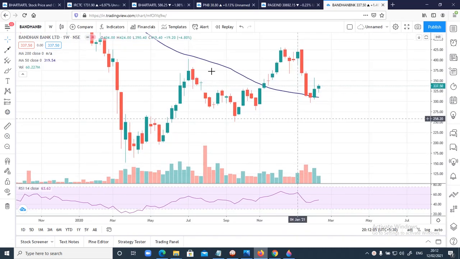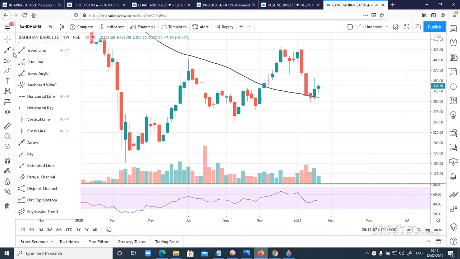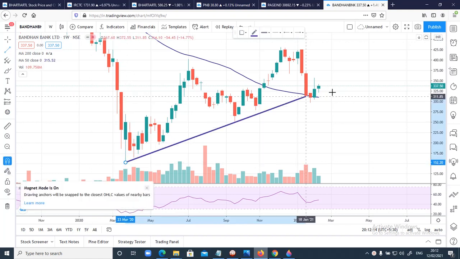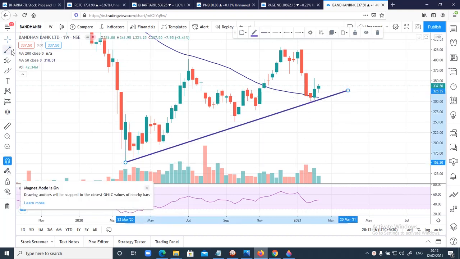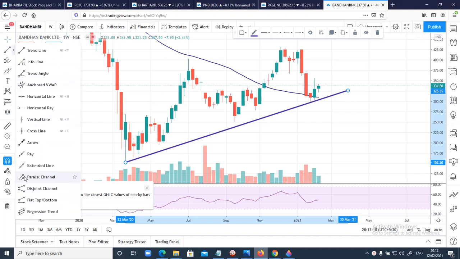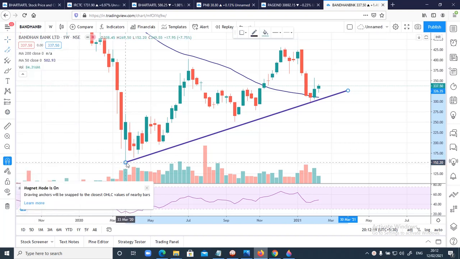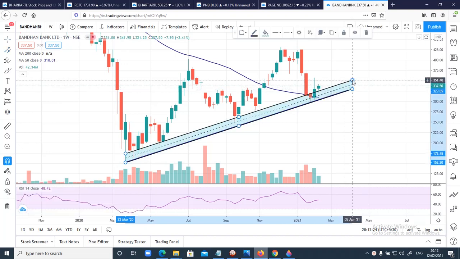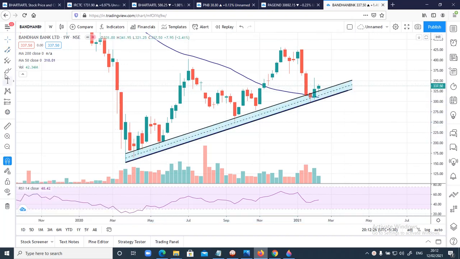Guys, here I've taken Bandhan Bank weekly chart. The first important thing I want to show you is the trend. We can see how beautifully the prices have been holding this trend. This is a trend line I want to draw, and I'll also draw a small channel so that I can show you the range from where the prices have been bouncing up. Right, so this is the range I've drawn, and you can see here whenever price has entered this range